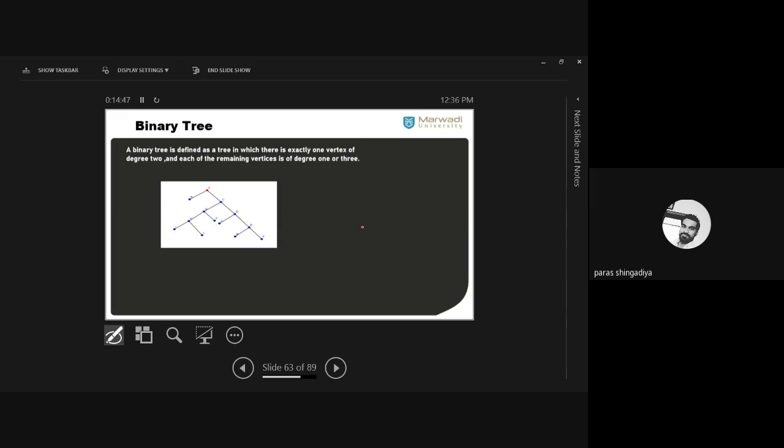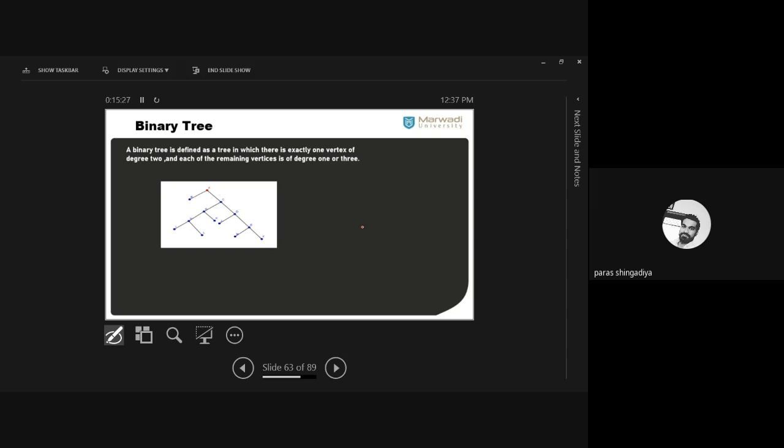Okay, by considering the number of vertices you have to create a tree in such a way that one vertex has degree 2 and the rest of all the vertices have degree 1 or 3. Okay, you have to make a tree in which one vertex has degree 2 and all the others have degree either 1 or 3. That tree is known as a binary tree. So a binary tree is defined as a tree in which there is exactly one vertex of degree 2 and all the remaining vertices are of degree 1 or 3.